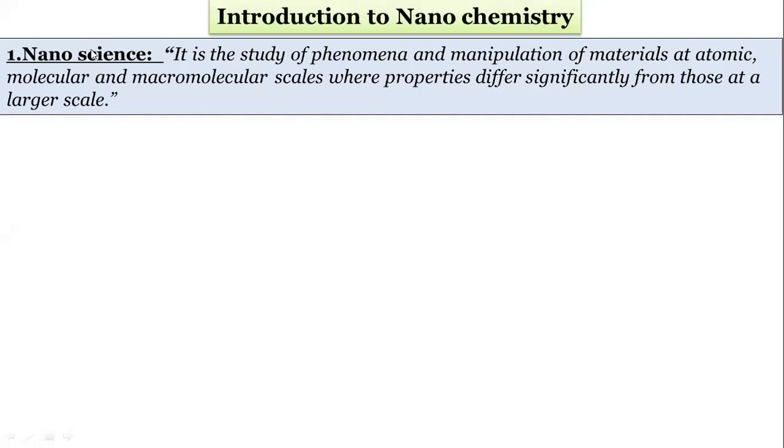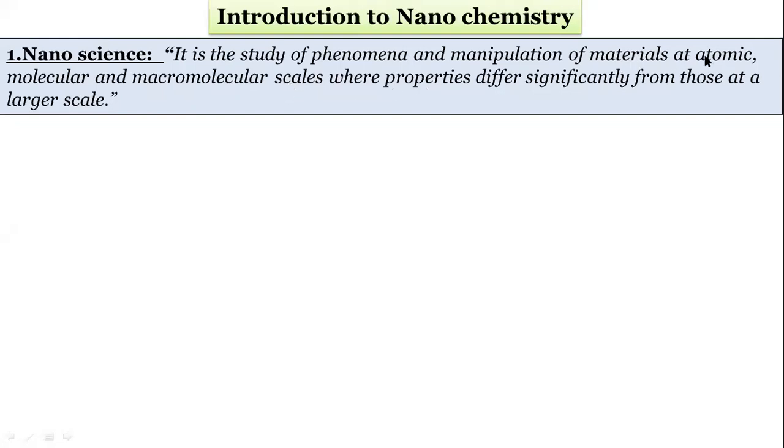What is meant by nanochemistry, in one sentence: it is the study of phenomena and manipulation, where manipulation means changing materials at different sizes. See here, atomic size is different, molecular size is different, and macromolecular size is different.